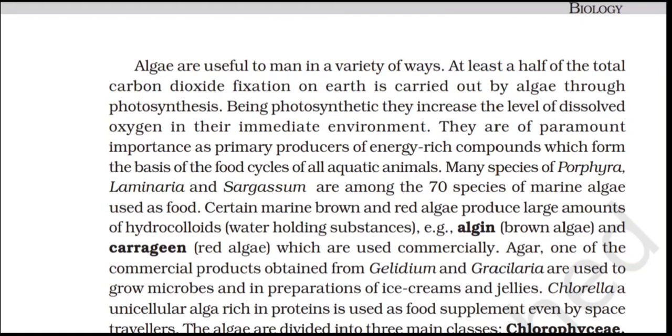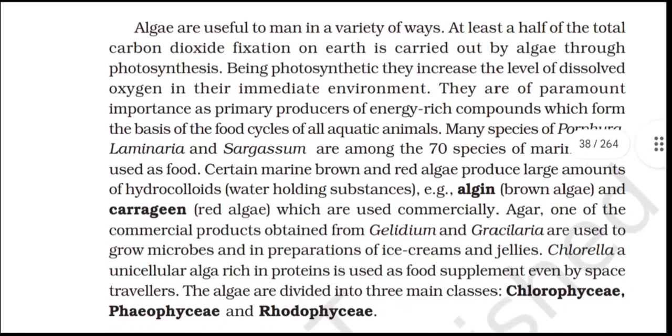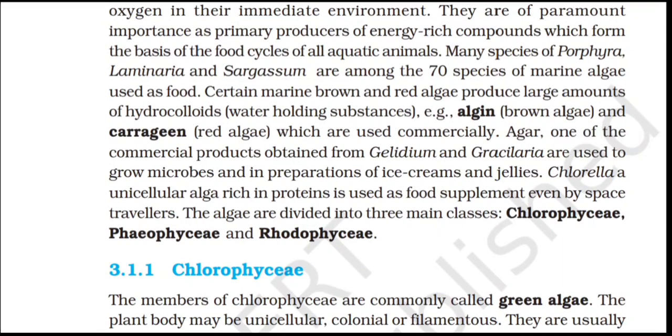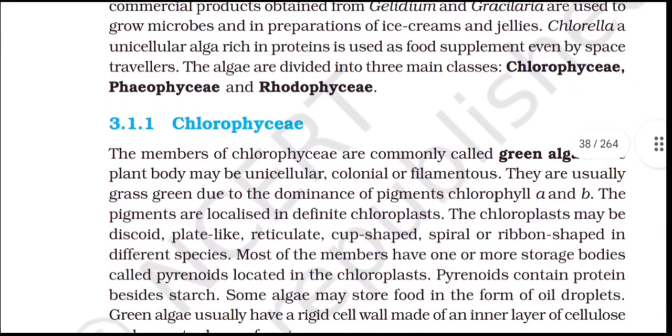Example: algin, which is from brown algae, and carrageen, which is from red algae, are used commercially. One of the commercial products obtained from Gelidium and Gracilaria, agar, is used to grow microbes and in preparations of ice creams and jellies. Chlorella, a unicellular alga rich in proteins, is used as a food supplement even by space travelers. These algae are divided into three main classes: Chlorophyceae, Phaeophyceae, and Rhodophyceae.